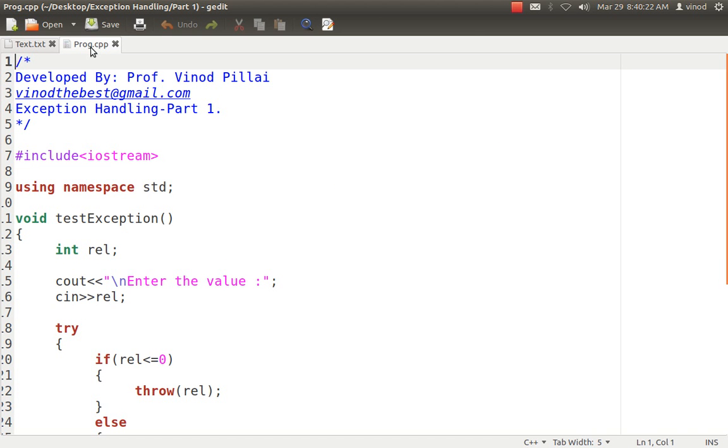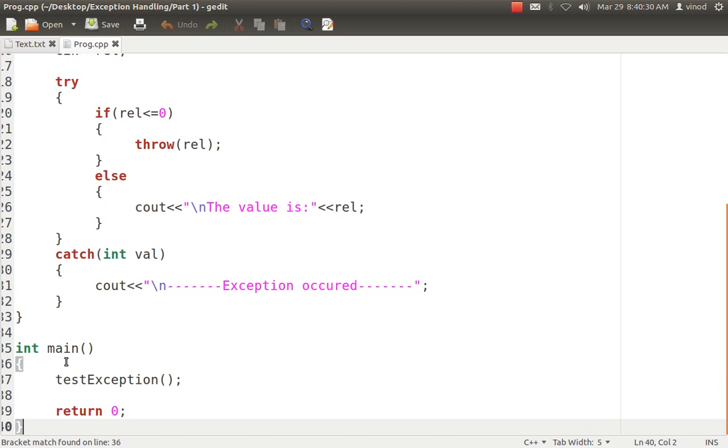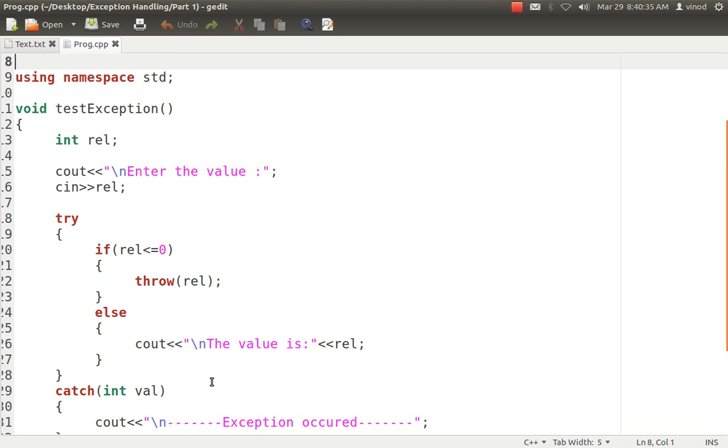So what I've done is I've created a simple C++ program in which I've created a method. I'll go into the main method, which calls the test exception method. So let's see what is there in test exception. Test exception is expecting a value from the user, that means the end user, and that value is stored in REL. According to me, if the user has entered a value less than or equal to 0, he has generated an error, and based on that my formula will get into process. If he enters any value less than or equal to 0, my formula will be wrong and even my system crashes. So I don't want that to happen.